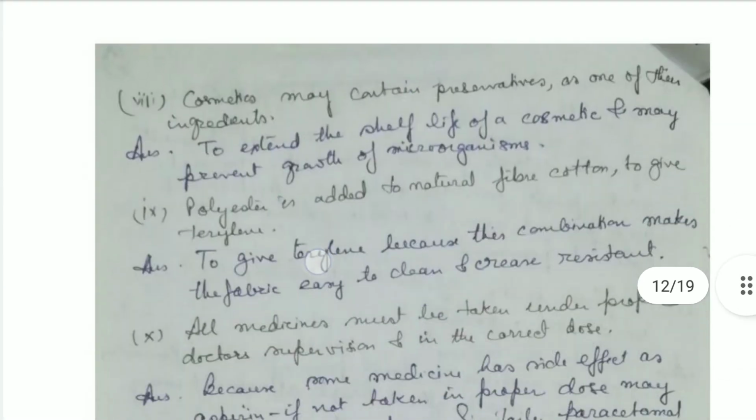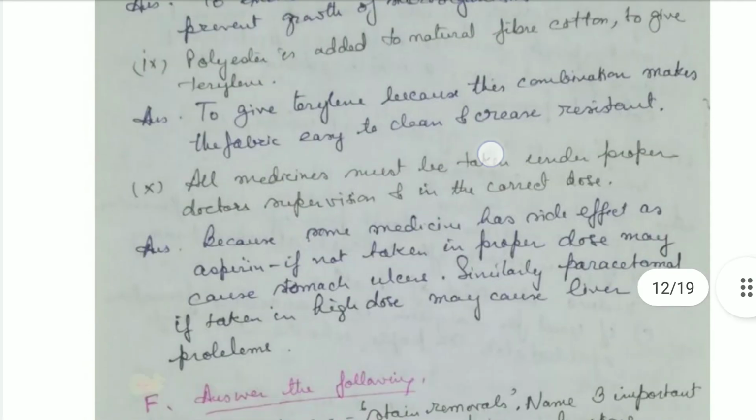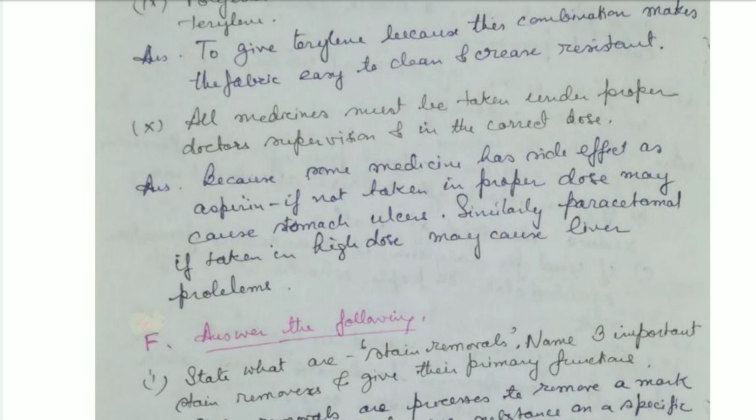Now cosmetics may contain preservatives as one of their ingredients, so that you can extend the life of the cosmetic, and that may prevent the growth of microorganisms. Then polyester is added to natural fiber cotton to give terylene. This polyester is added because this combination makes the fabric easy to clean and increases its resistance.